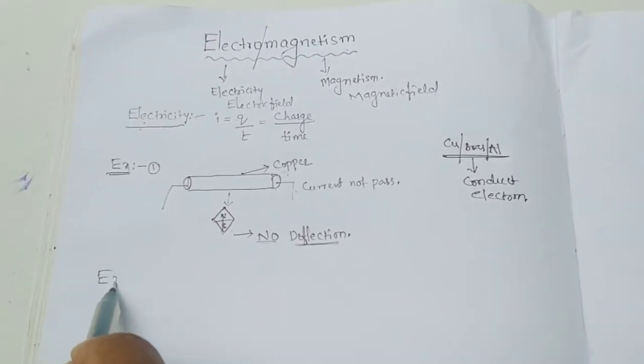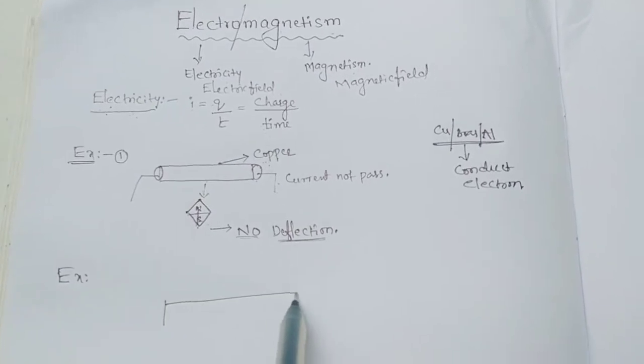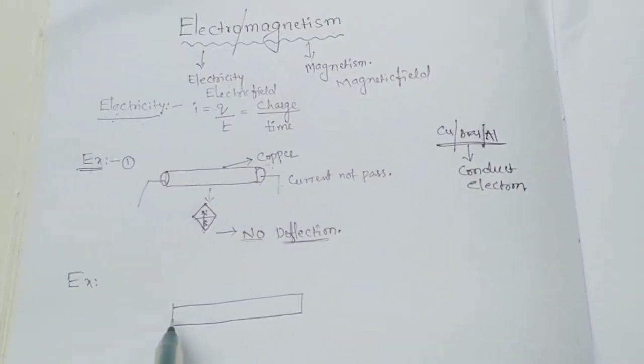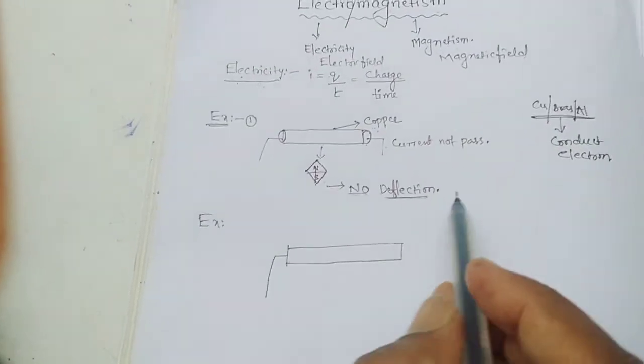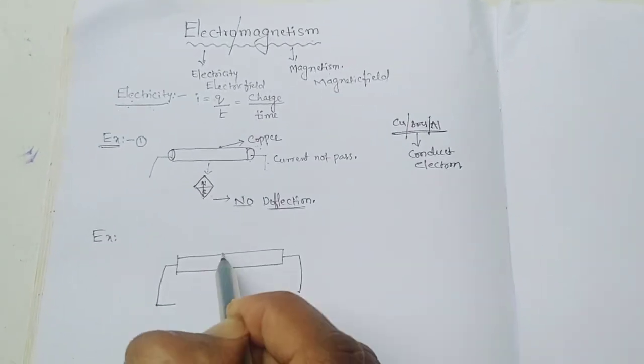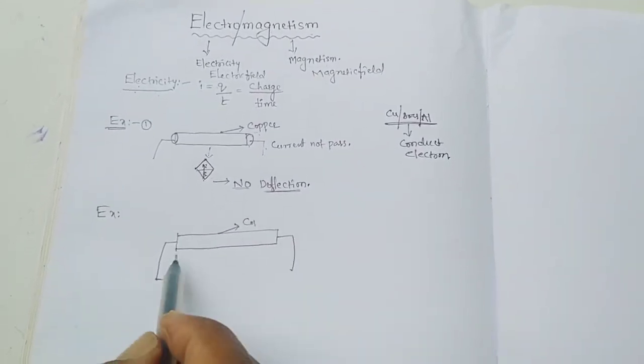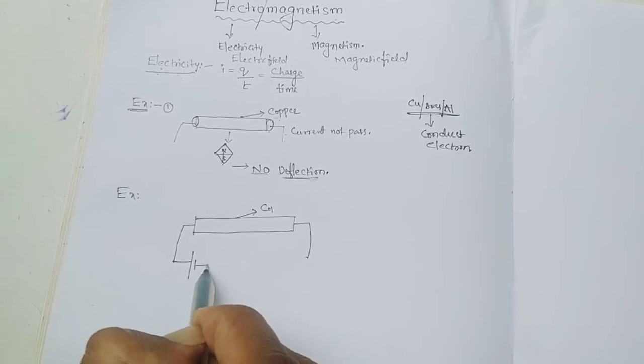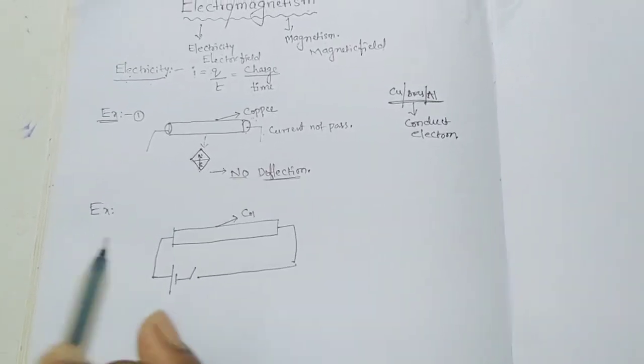Same activity. So it is a conductor connected with two wires, and it is a copper conductor connected with one battery and one switch.